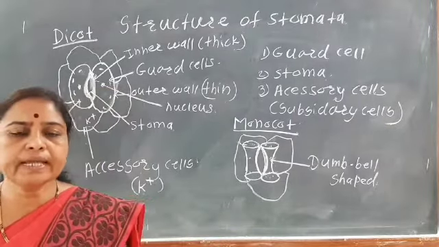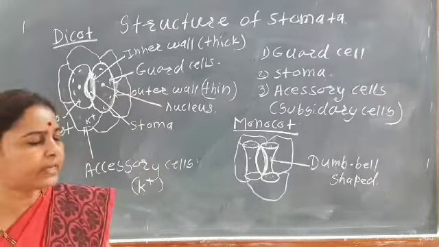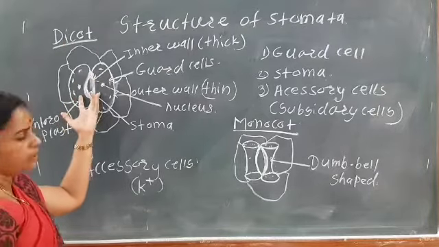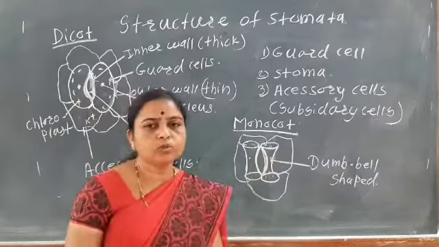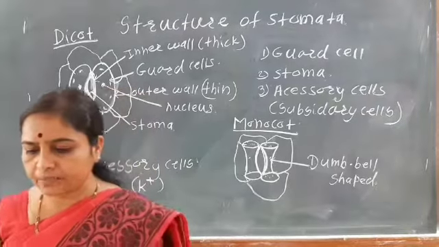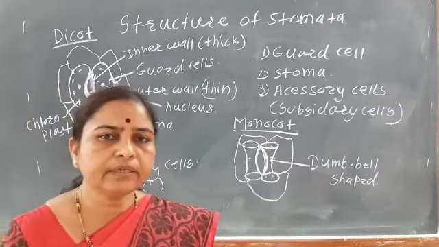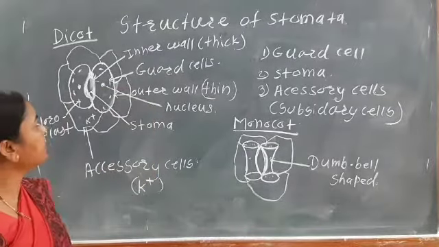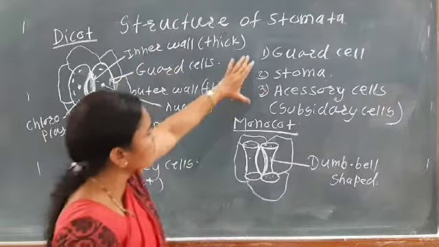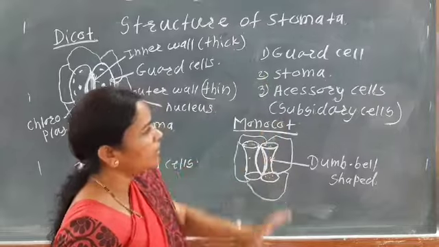Okay, so in case of the cypress plant, it mainly has both types of the guard cells. That is, the guard cells having the kidney shape, and also the dumbbell shaped stomata. So both types of the guard cells are present in case of the cypress. Now in the structure of the stomata, there are three main parts: one is the guard cell, another is the stoma, and the accessory cell.